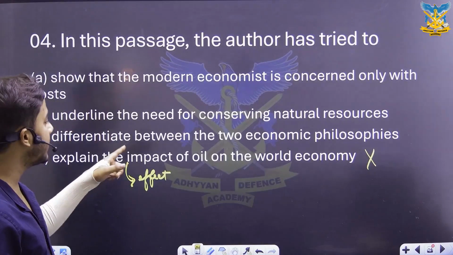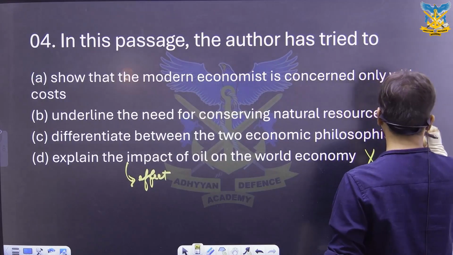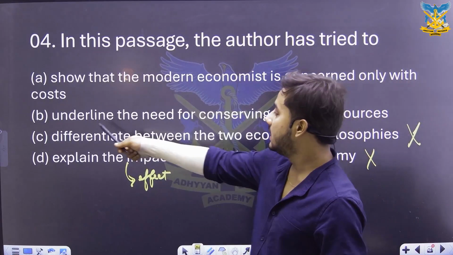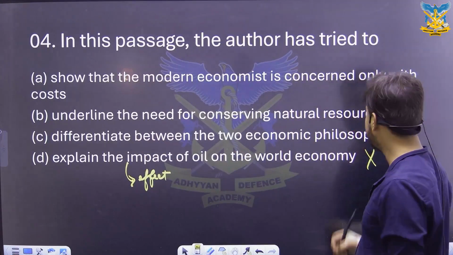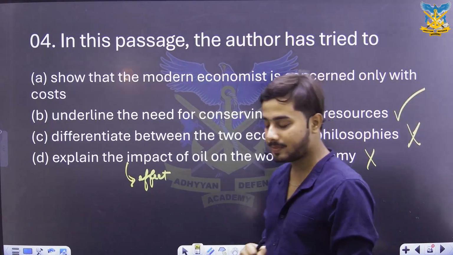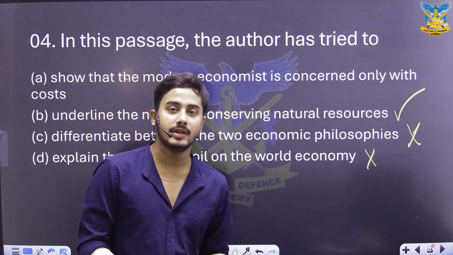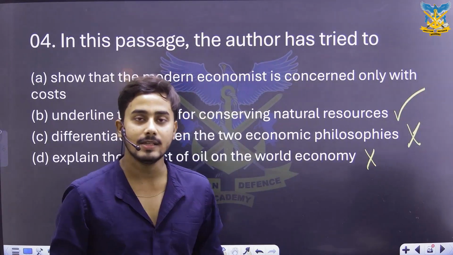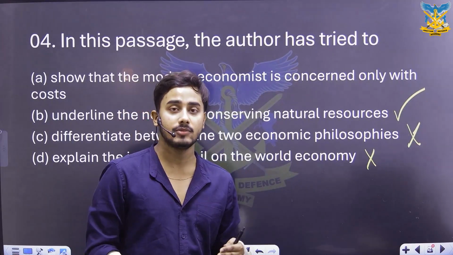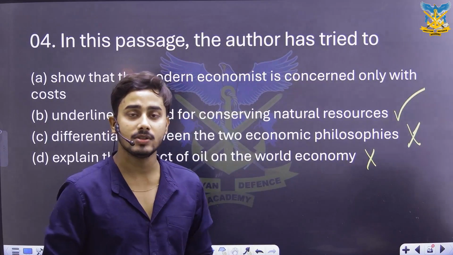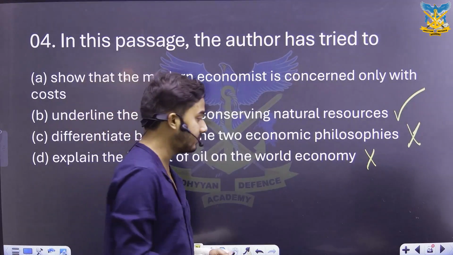Next is, differentiate between the two economic philosophies. Well, no, this is not true, because we do not have two economic philosophies in the passage. Option B is, underline the need of conserving natural resources. Yes, this is true, because the whole passage is about understanding that it is very important for us to conserve our natural resources as they exist, because if we run out of them, we cannot remake them. That is exactly why the name comes, non-renewable sources of energy, and thus we need to keep a check on the usage so that we never run out of them.